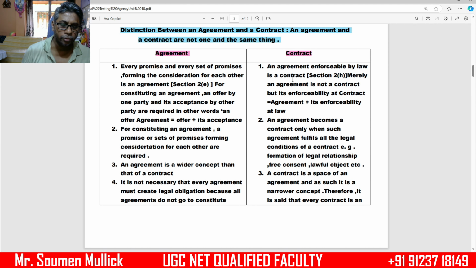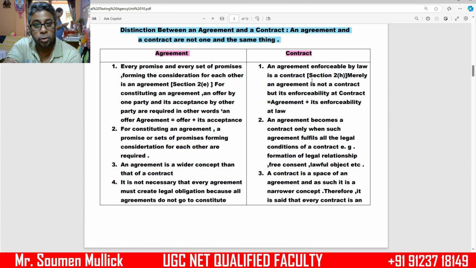For constituting an agreement, an offer by one party and its acceptance by the other party are required. In other words, agreement equals offer plus its acceptance.